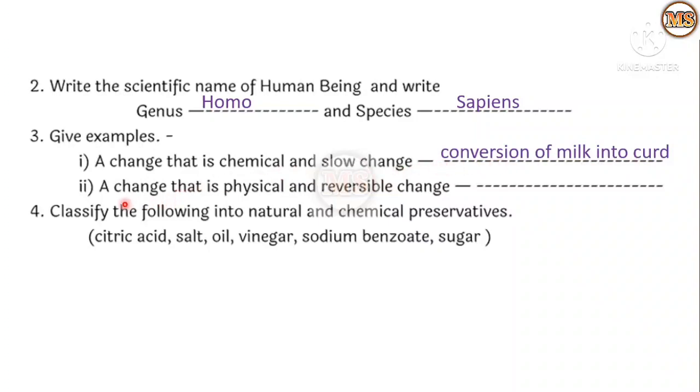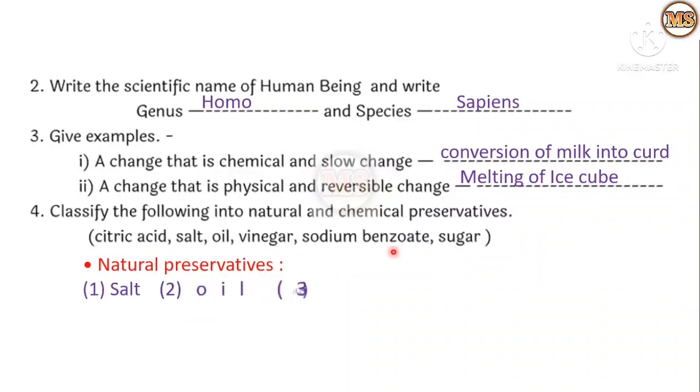Next one, second, a change that is physical and reversible. Which is the physical and reversible change? Melting of an ice cube, or we can say melting of wax. Then fourth one, classify the following into natural and chemical preservatives. The examples given are citric acid, salt, oil, vinegar, sodium benzoate and sugar.